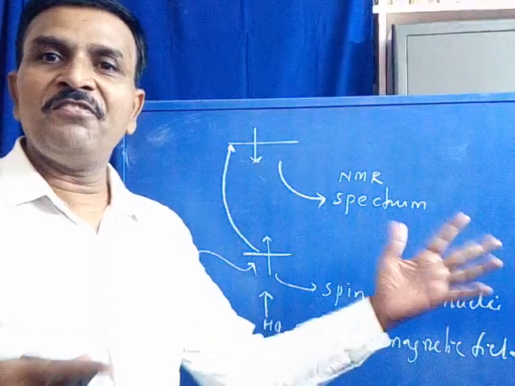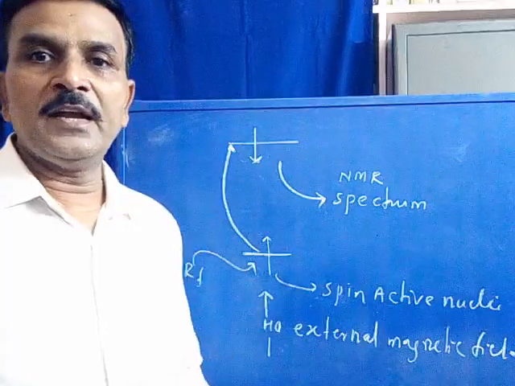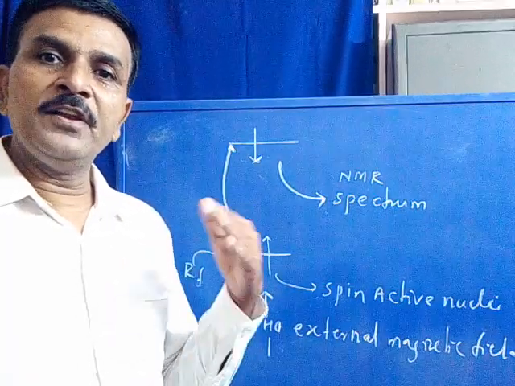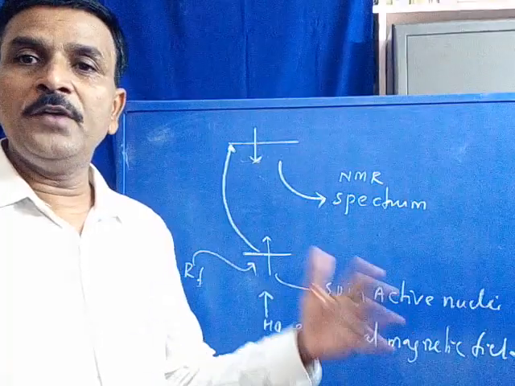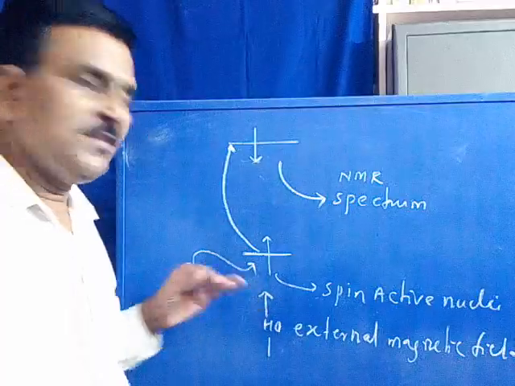Instead, there are different wavelengths or different energies available in our electromagnetic spectrum, like radio frequency, microwave, IR, UV, visible, X-ray, gamma ray, cosmic ray, etc. So this is the third doubt.